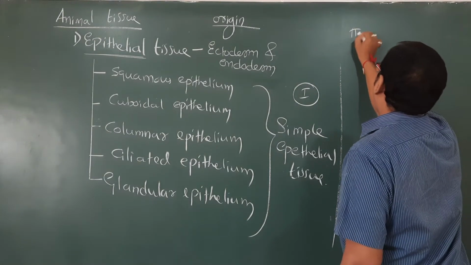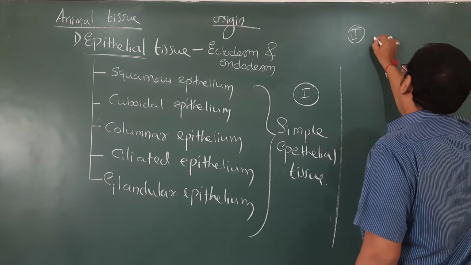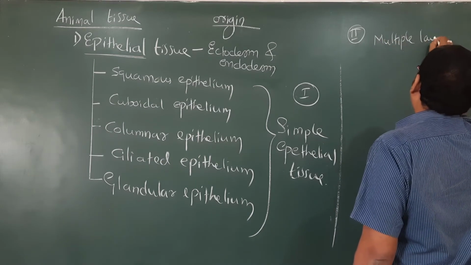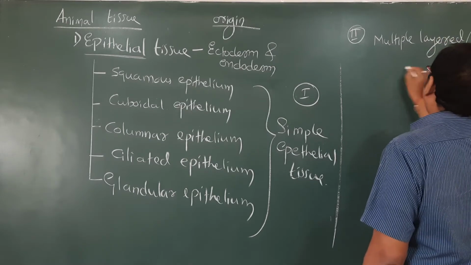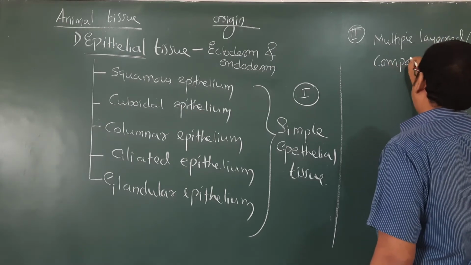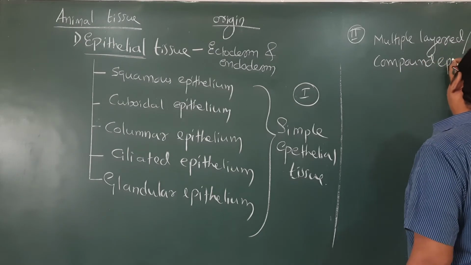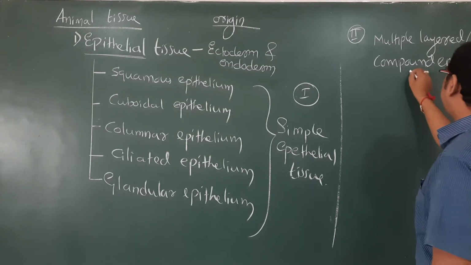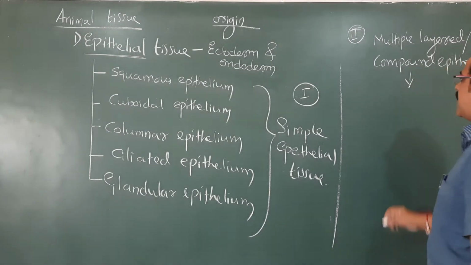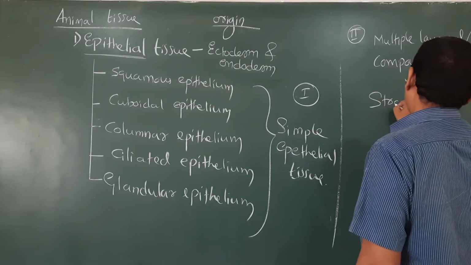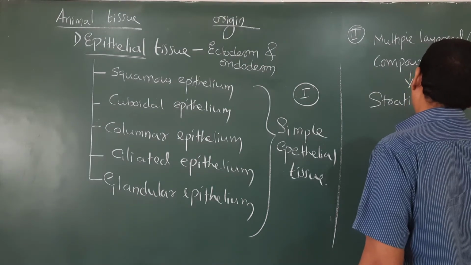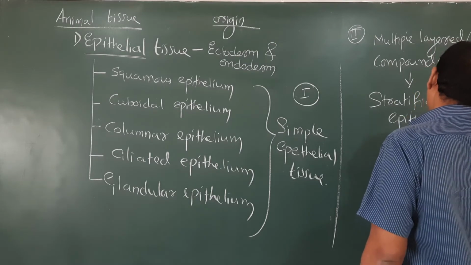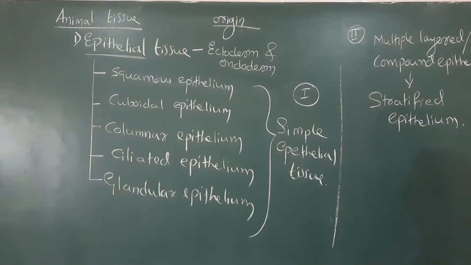The second category of epithelium we call multiple layered compound epithelium. Sometimes this compound epithelium is also referred to as stratified epithelium. This is the important thing you need to know.